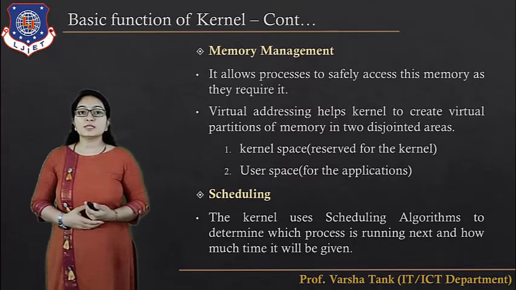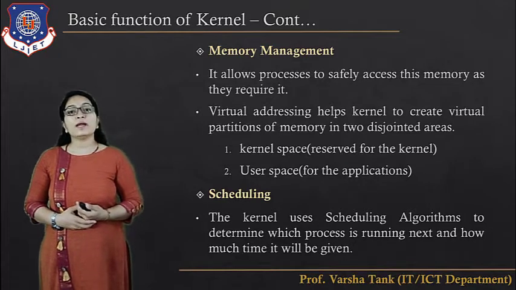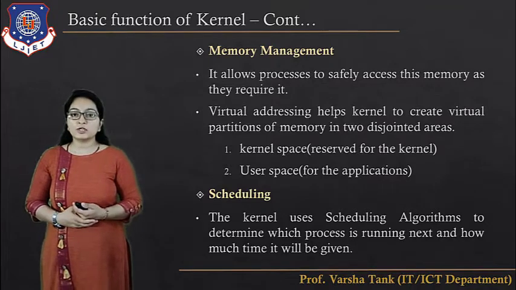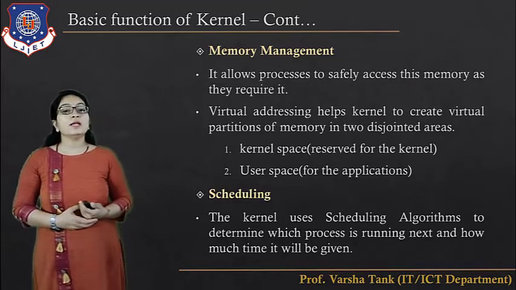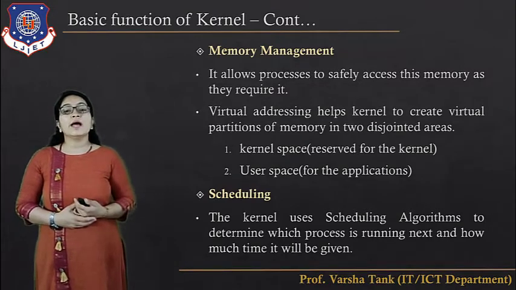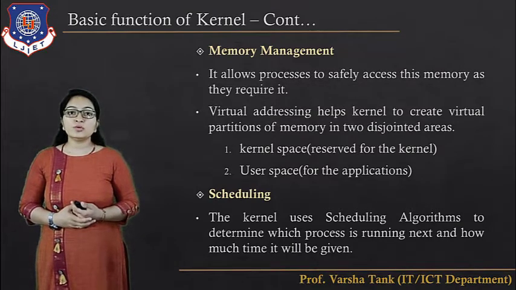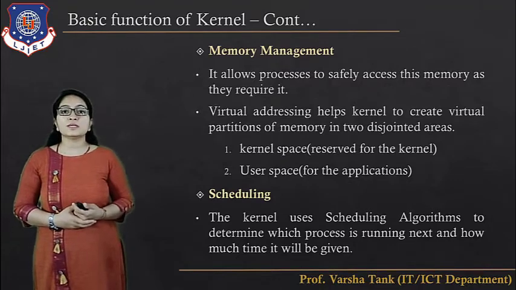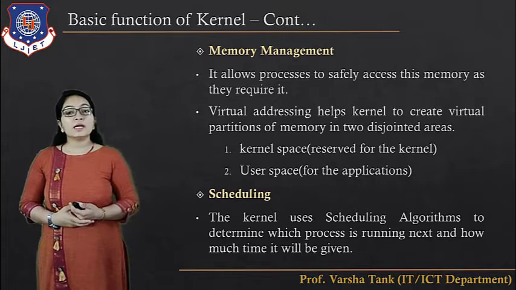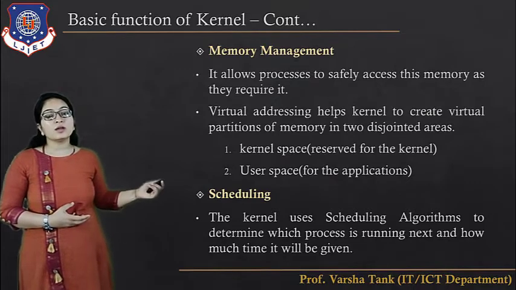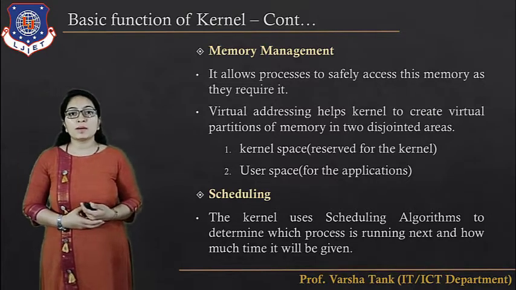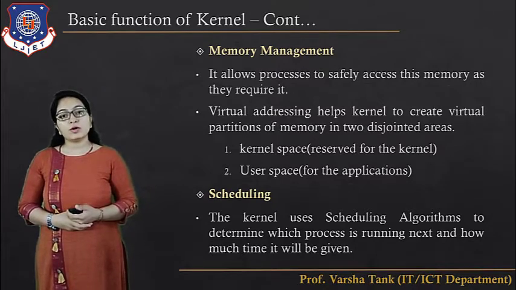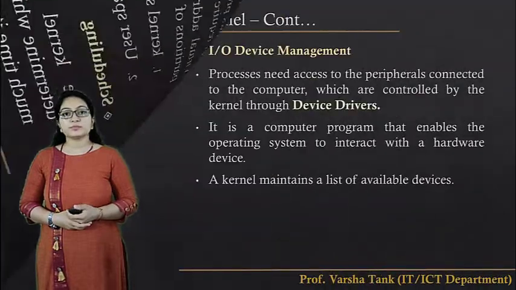It allows the processors to safely access the memory whenever it is required. Virtual addressing helps the kernel to create the virtual partitions of the memory in two disjointed areas, that is the kernel space and the user space. Kernel space is always reserved for the kernel and user space is for the application. Next is scheduling. The kernel uses the scheduling algorithm to determine which process is running next and how much time it will be given for each and every process.